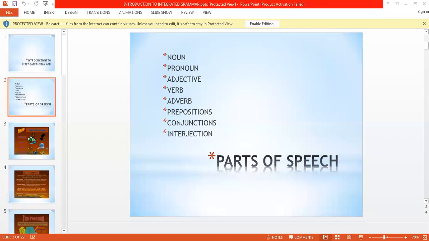So in our previous class, we studied 5 parts of speech. Basically, you must know what the parts of speech are. Parts of speech are names given to a particular word holding a particular position in a sentence. As a human being changes its name or its role when it changes its place, in the same way when we change the place of a word in a sentence, its recognition, its description changes.